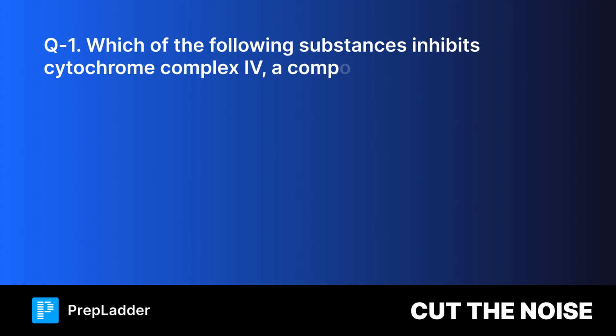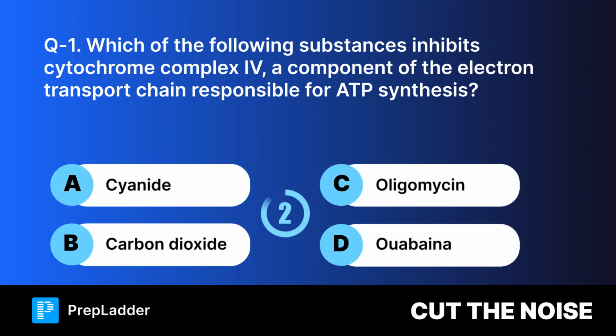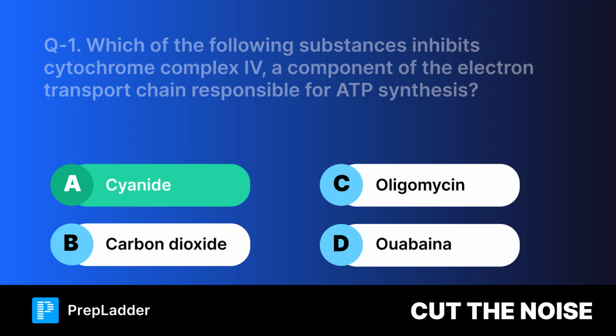Question 1. Which of the following substances inhibits cytochrome complex 4, a component of the electron transport chain responsible for ATP synthesis? Your options are, and the correct answer is cyanide.